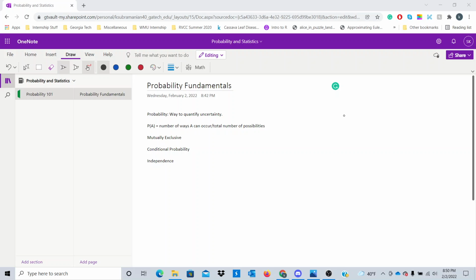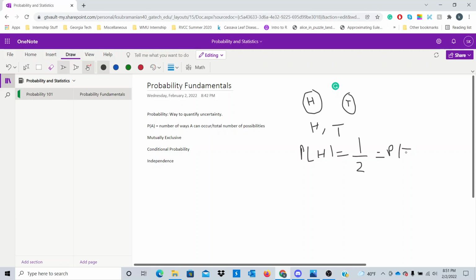So, simply put, the probability in which an event can occur is the number of ways in which the event can occur divided by the total number of possibilities. So, say for example, you have a coin and it's a fair coin. So you're gonna have heads on one side and tails on the other side. So when I flip this coin one time, we have two outcomes. You can get a head or a tails on one toss of the coin. So the probability of getting a head is going to be 1 over 2. There's one way of getting a heads on one toss, and there are two possible outcomes. So the probability of getting a heads is 1/2, and likewise, the probability of getting a tails is also 1/2. So that's just the simple definition of probability.